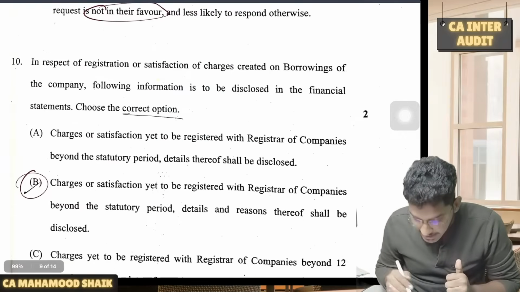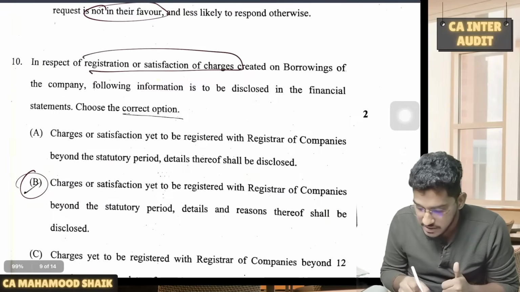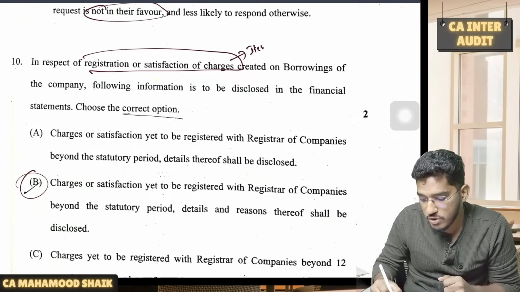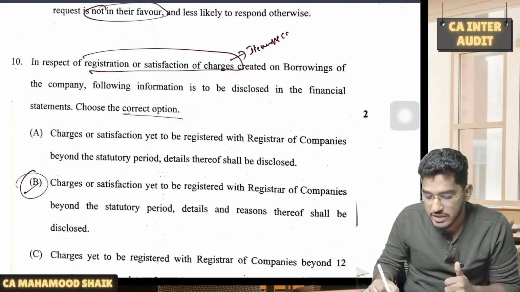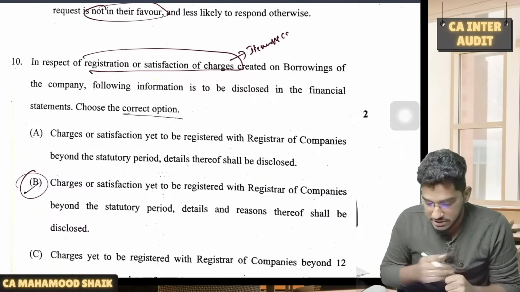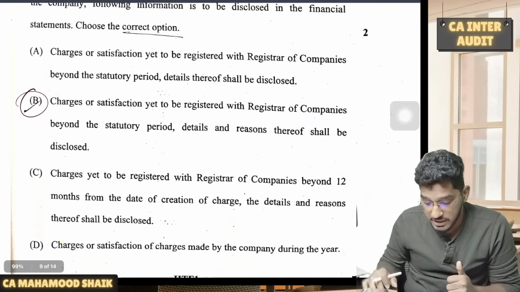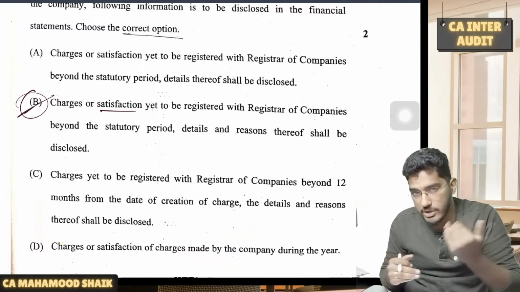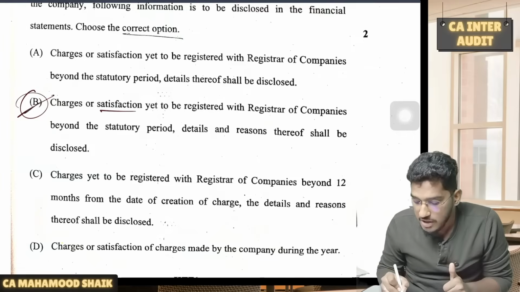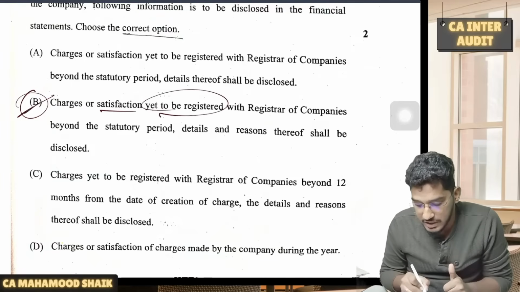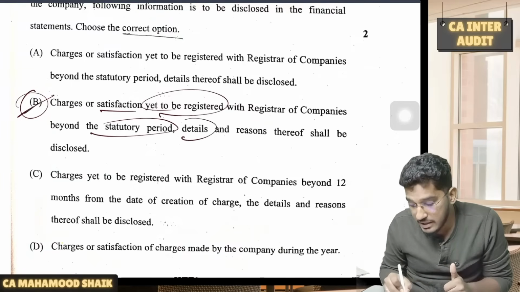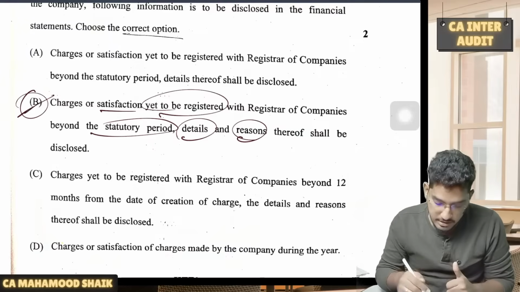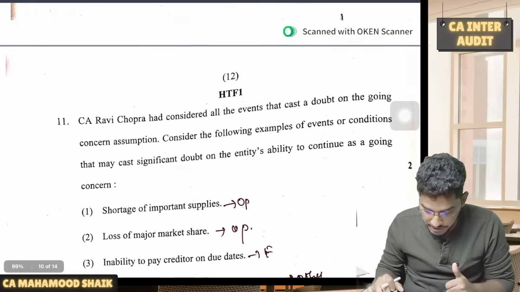Next one. In respect of registration or satisfaction of charges created on borrowings of the company, the following information has to be disclosed. Once again, this is a question from audit of items of the financial statements. So regarding charges, what information has to be disclosed by the management in the financial statements? Here the correct option is B. Charges or satisfaction, either new charges created or satisfactions which are yet to be registered with the ROC beyond the statutory period, the details of them along with the reasons. So this is all required to be disclosed. Option B is the correct option.